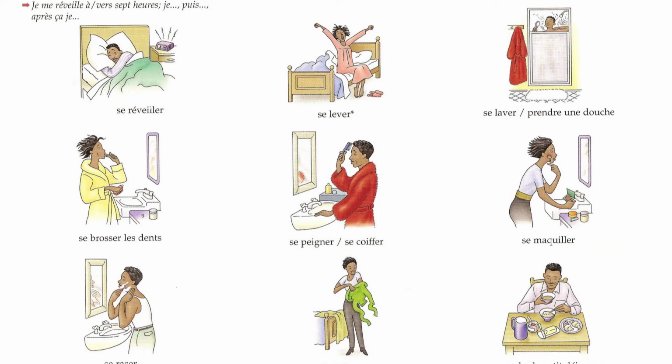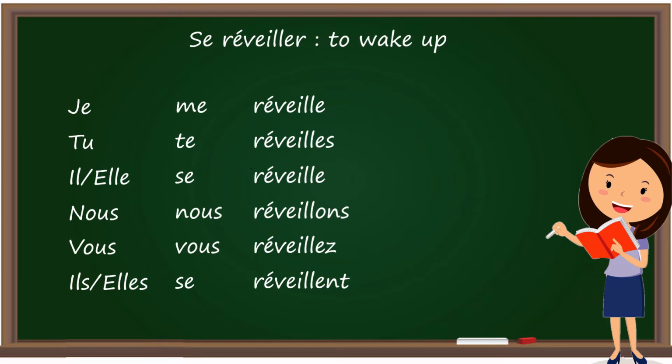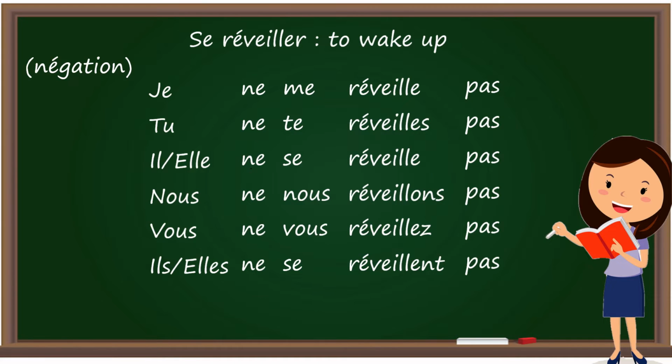Okay? Basically, these verbs are used to express the idea that you do something to yourself or the action is done on each other. Let us start with a common pronominal verb, se réveiller. We have already learned how to conjugate them and how to use them in simple statements. To learn more about this, please go to the above given link. Now, here we will see how to conjugate this verb in negative form.